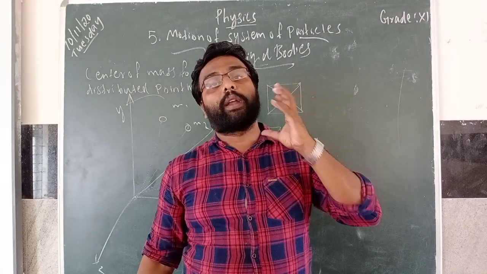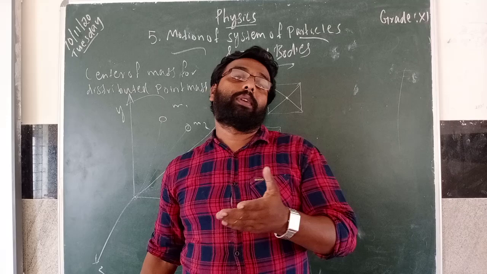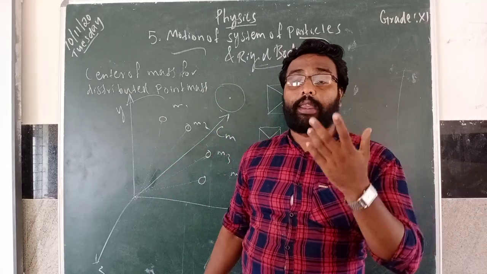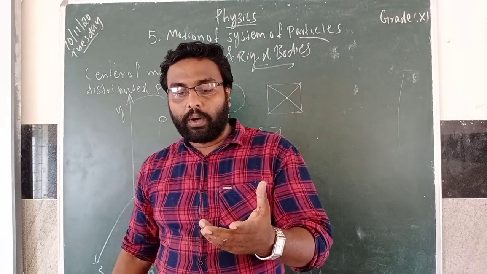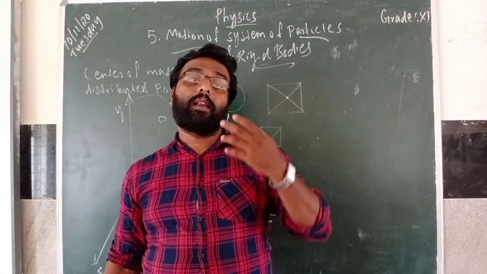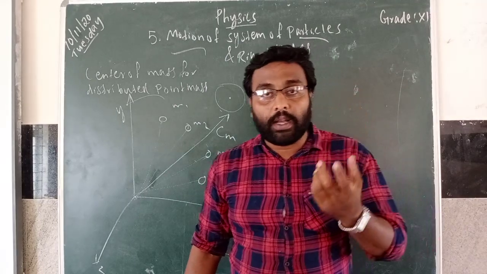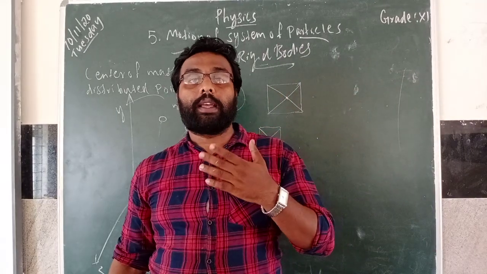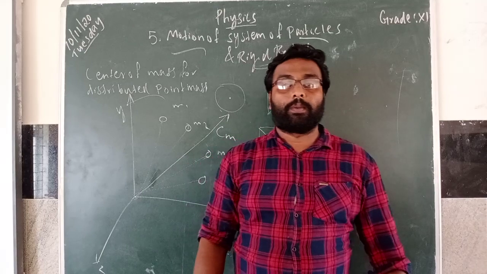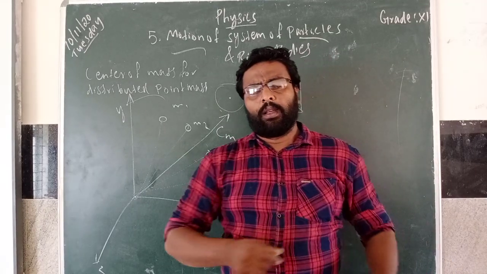What is this point mass? Point mass means, here our definition is, a hypothetical point particle which has non-zero mass, and no size, no shape. That is what we are saying point mass.